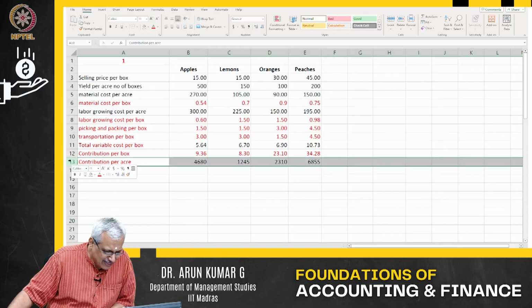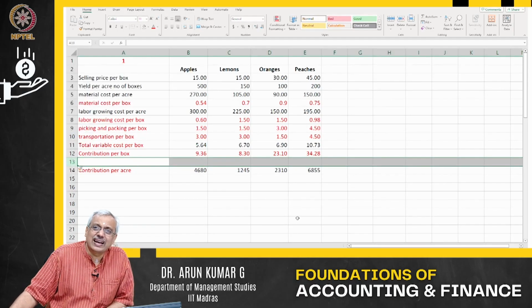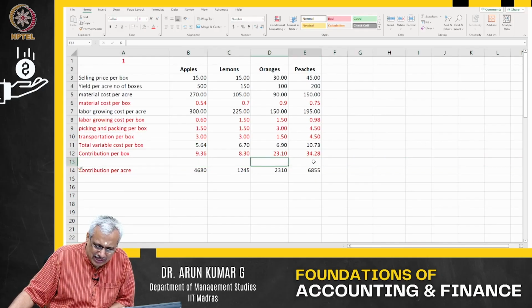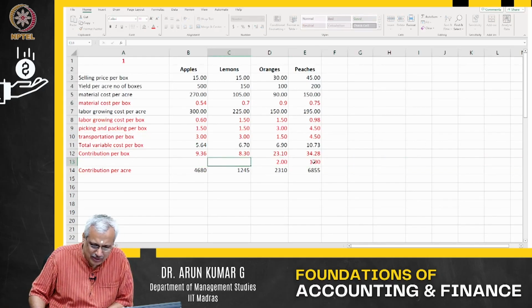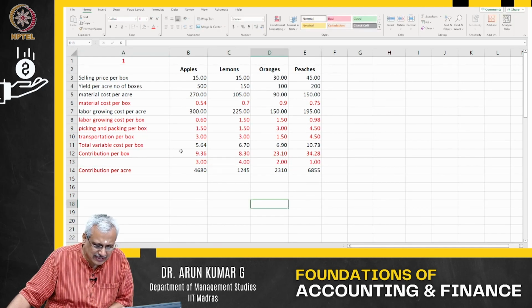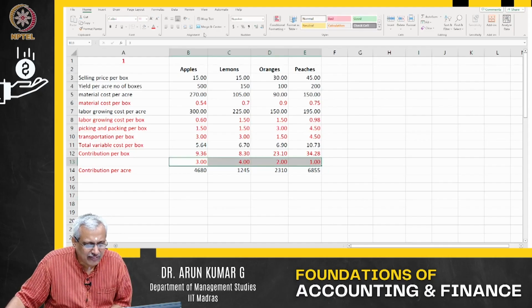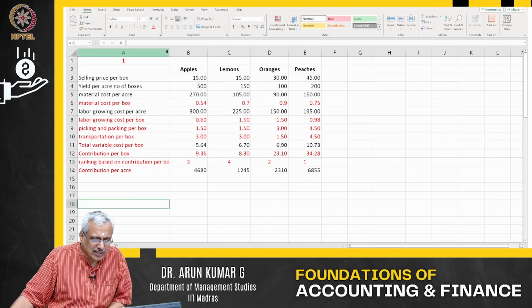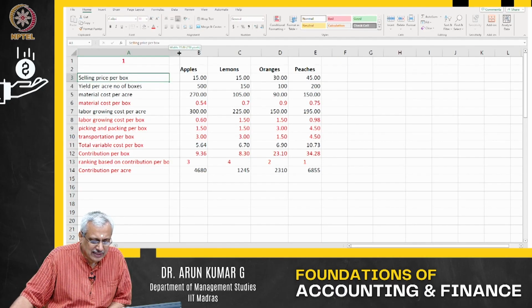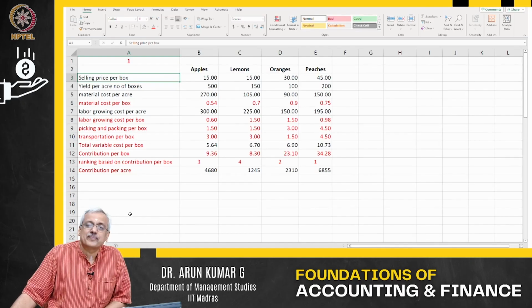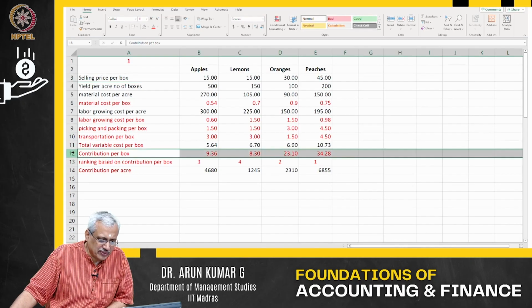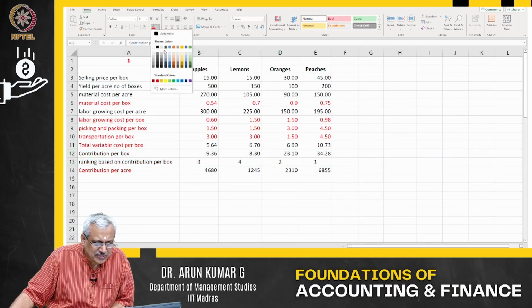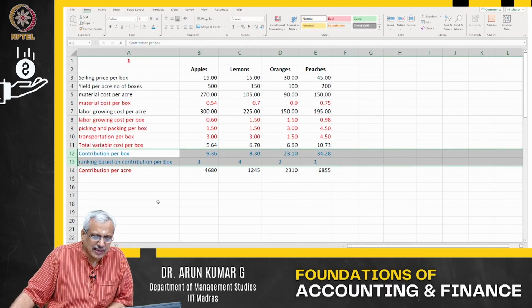For example, let us say I am going to introduce a column here, and if I had ranked only based on the contribution per box, this would have been number 1, this would have been number 2, this number 3, and this number 4. That is ranking based on contribution per box. This is the ranking. Let me change the color of these two so that it is distinct.